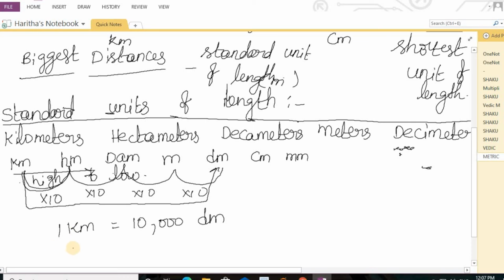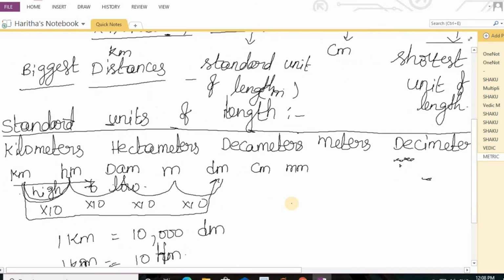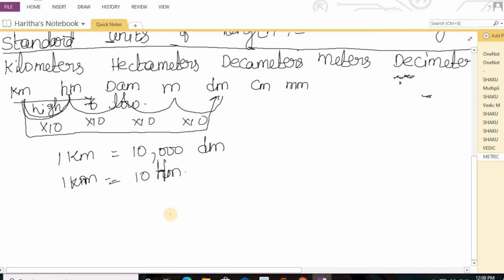Or for example, I want to find out 1 kilometer will be how many hectometers. Just one simple jump, that is 10 hectometers. These are bigger units, so we will write capital letters. Or instead of going for kilometer always, 1 hectometer is equal to dash millimeters.